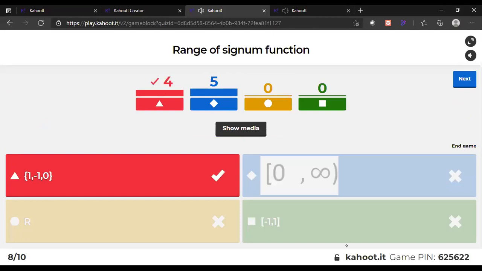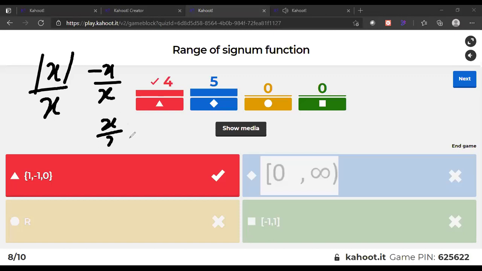Okay, very good. Yes. Signum function is what? That when we have mode of x by x. Okay, mode of x by x. So answer can be here mode x. What is the value of mode x? Minus x by x. X by x. Okay, so when we cancel it, it is 1 here. And when we cancel it, answer is -1. और 0 पर वैल्यू क्या आएगी बेटा? 0. तो कितनी वैल्यूज आ गई? -1, 1 और 0. Okay, so this is the result.